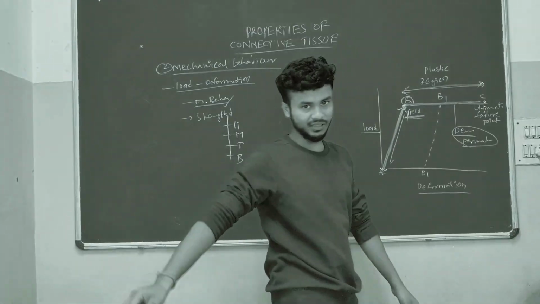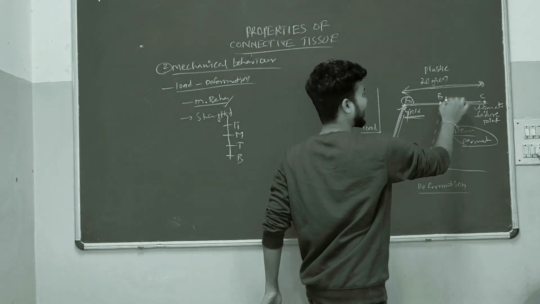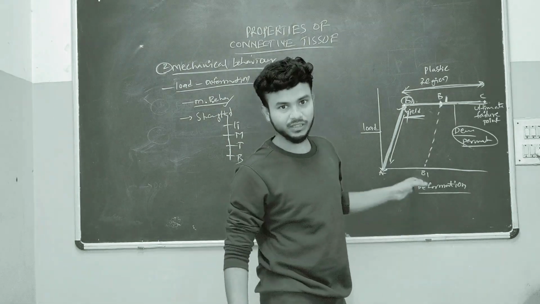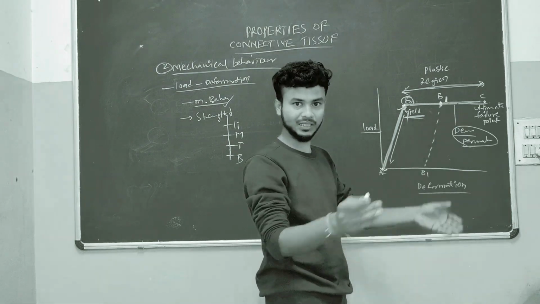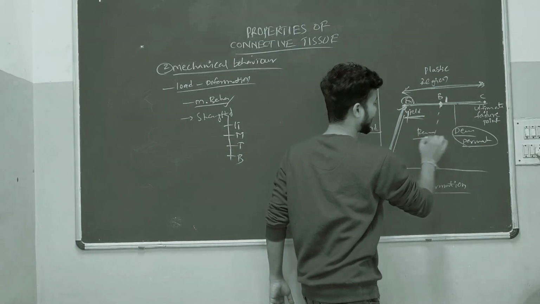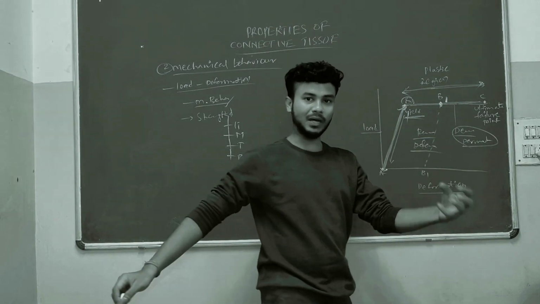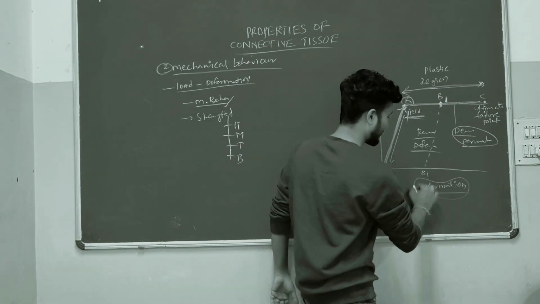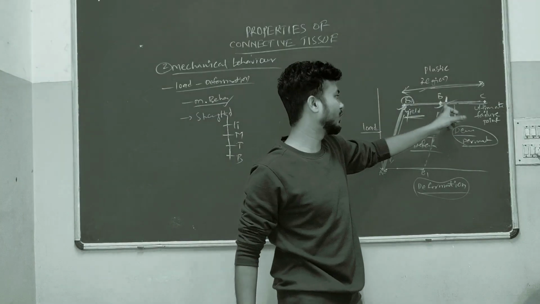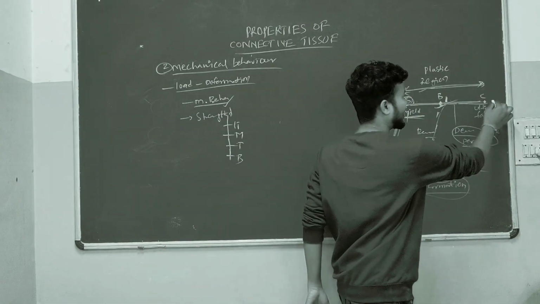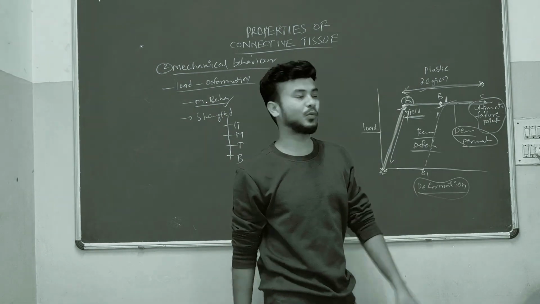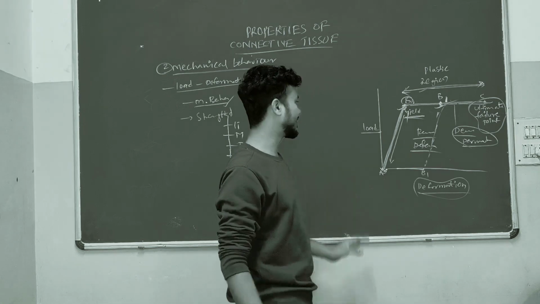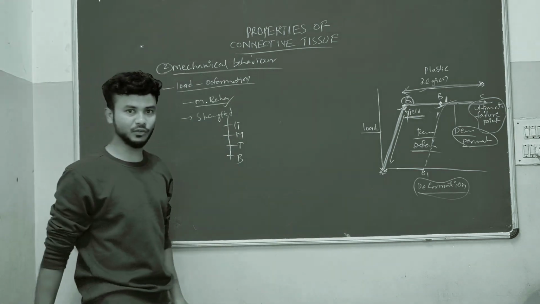Suppose when the load is being applied, if we release the load at the B1 level, it will come back to normal position, but not completely. It will come back with a little partial permanent deformation. If the load still continues after this point, it will reach the ultimate failure point. After that, the tissue may tear. This is the load deformation curve.